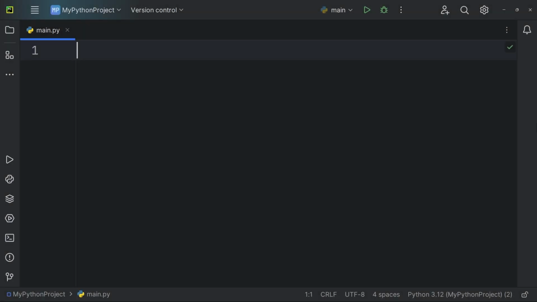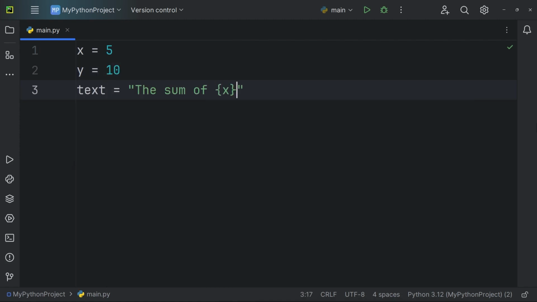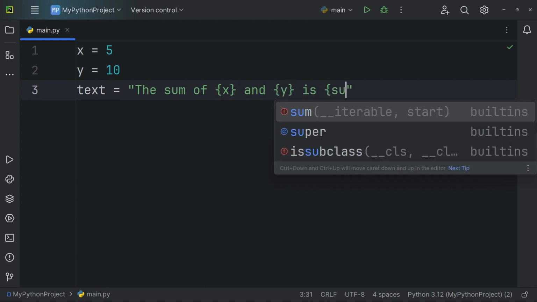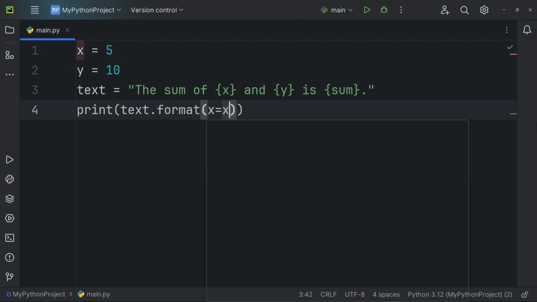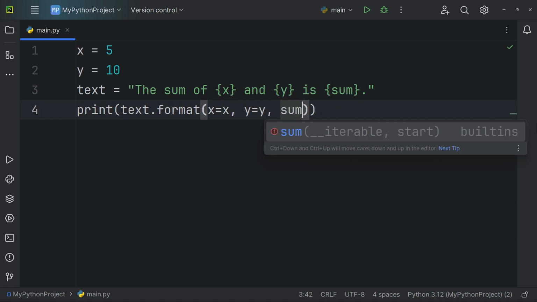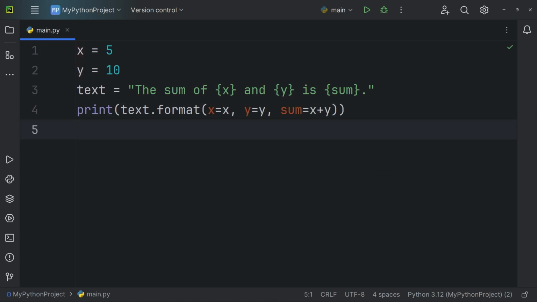We can assign keywords to our placeholders, allowing for more readable and understandable code. For instance, x equals 5, y equals 10, text equals "The sum of {x} and {y} is {sum}". Print text dot format x equals x, comma, y equals y, comma, sum equals x plus y. Here, we're assigning the values 5 and 10 to the variables x and y, respectively.